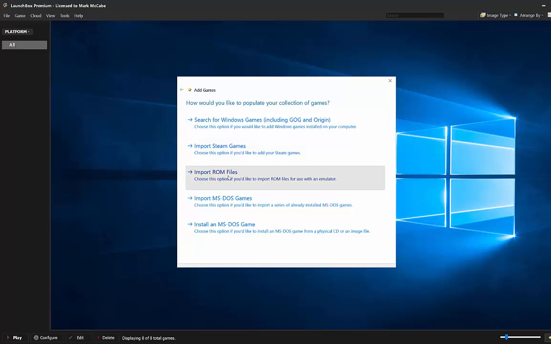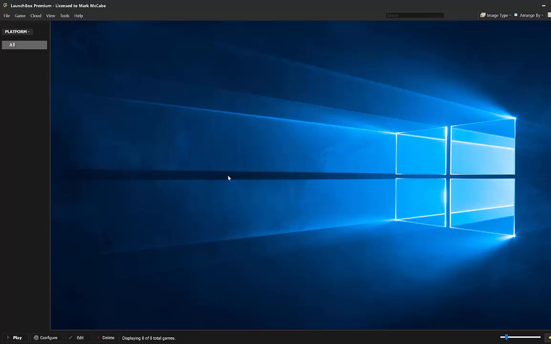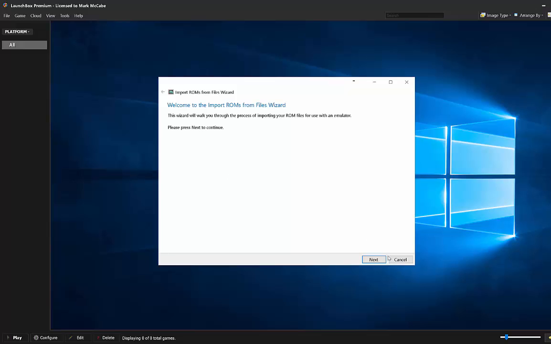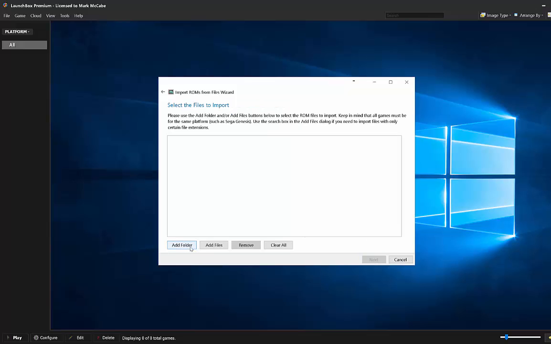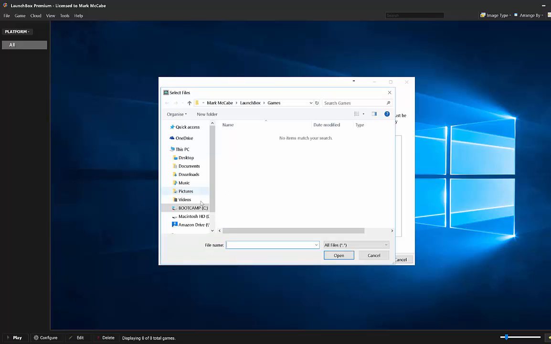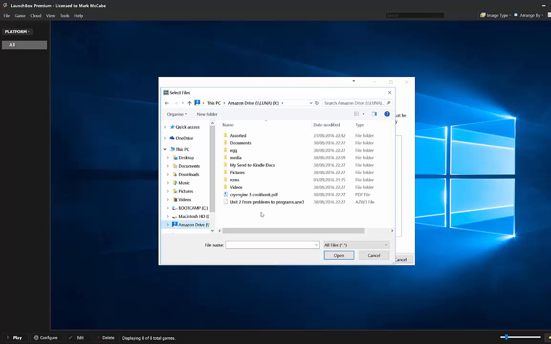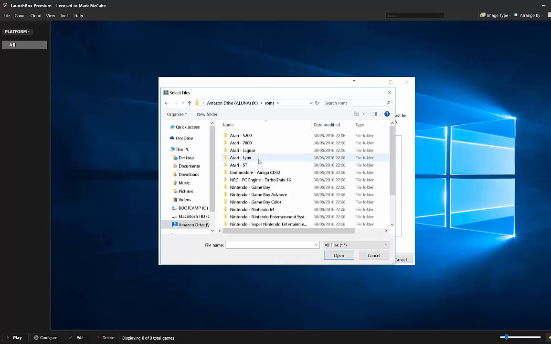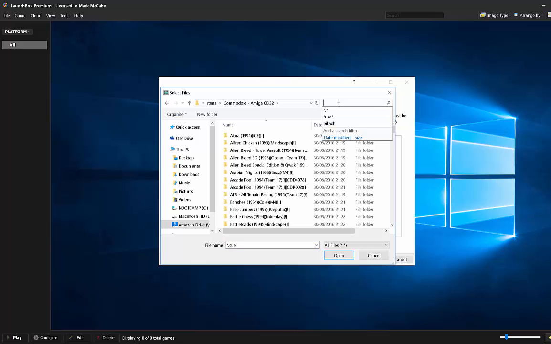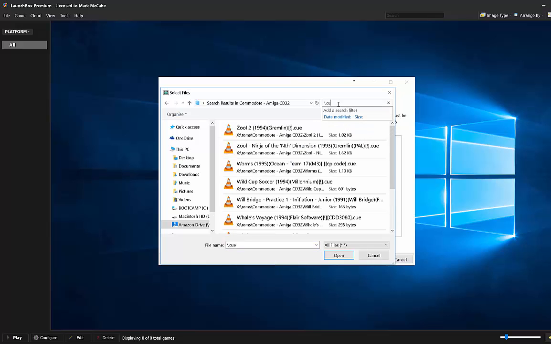Now we will import our ROM files. Next, and we will add files. Now I have Netdrive set up to hook into my Amazon Cloud Drive where I have all my ROM files, and Commodore Amiga CD32. We will search for star.q files, press return. No, we don't, we need to search up here, silly me, sorry about that. Star.q files, there we go. Lots and lots and lots of them.